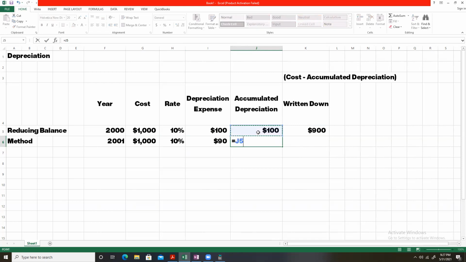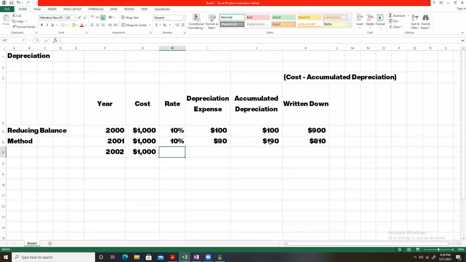The accumulated depreciation will now increase by $90 to $190, and the written down value will become cost minus accumulated depreciation, that is 810. This is the same calculation that I performed previously in this lecture.